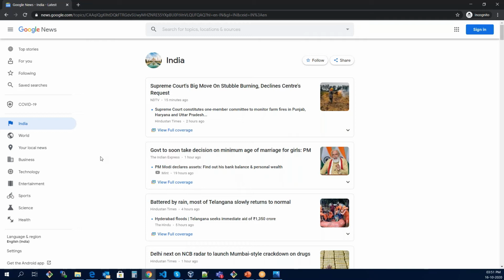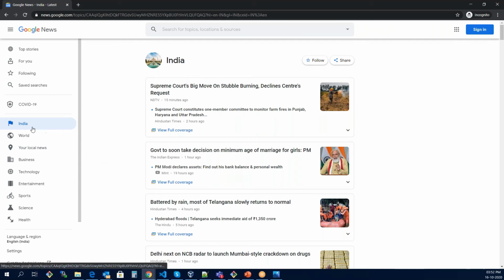Now what happened is that the store of this Google News already has data for India. So if the user clicks the tab of India again, it is not going to call the APIs and get the data again.